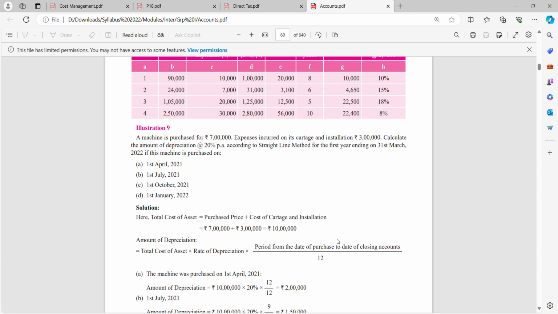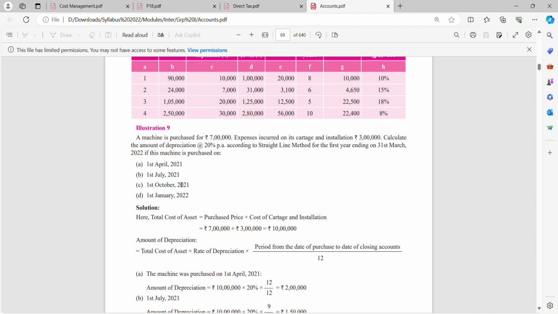So here, the first thing I'll do is, the machine is purchased for 7 lakhs and installation expenses are 3 lakhs. So I'll have the total cost of the machine as 10 lakhs. On this 10 lakhs, have they given me any residual value? No. So on this 10 lakhs, I'll do 10 lakhs into the rate of depreciation, which is 20%, into the period.